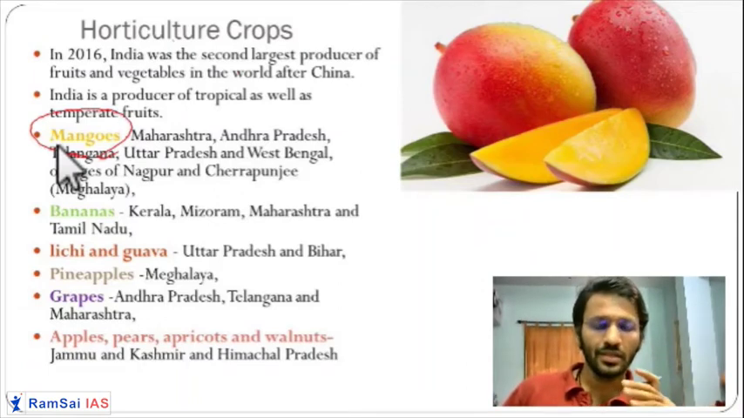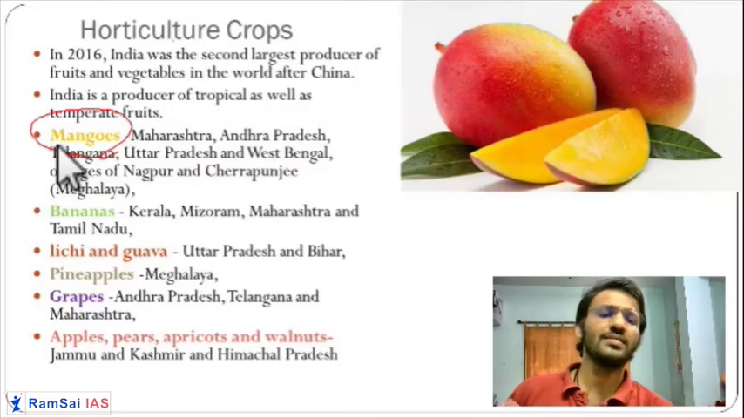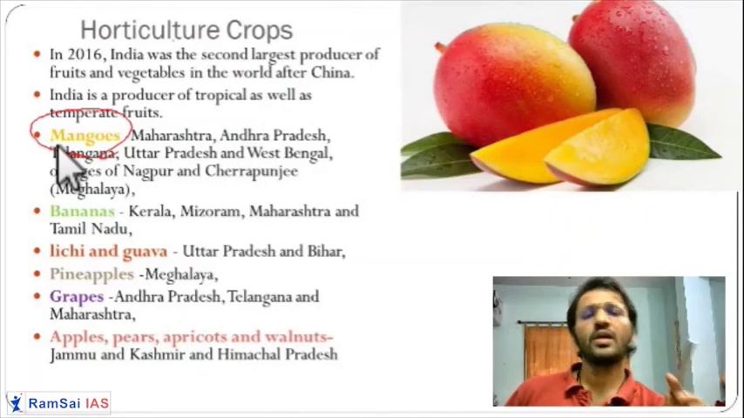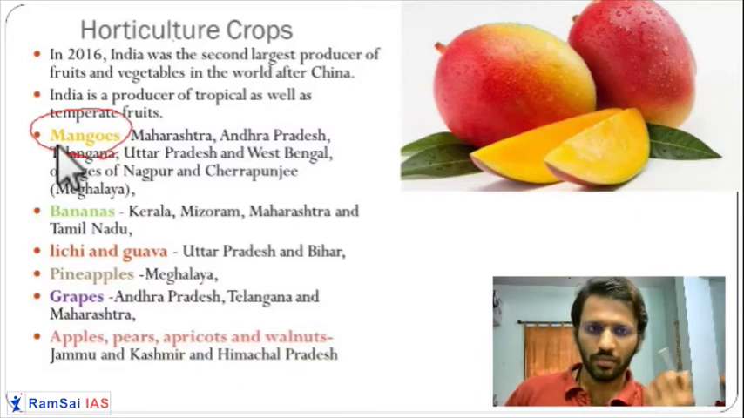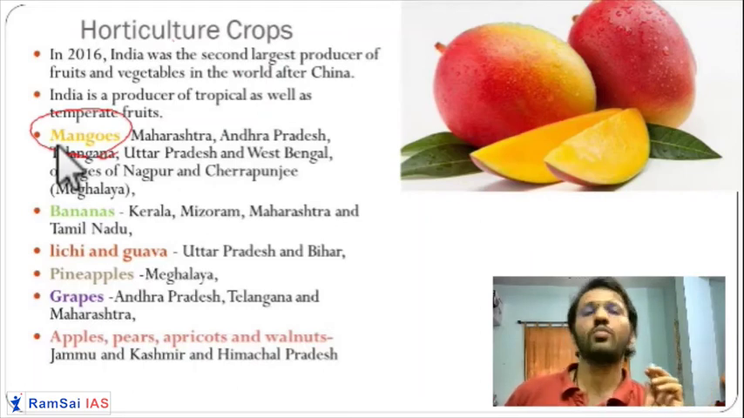Alphonso is famous in Maharashtra. Then there is Langda, Chausa, Keshar, Benganpalli. There are so many varieties of mangoes. Some of them will come in the rainy season, some of them in the summer season. Some of them you have to eat, some of them you make juice out of, and some of them are for pickle purposes. So mangoes are very important.